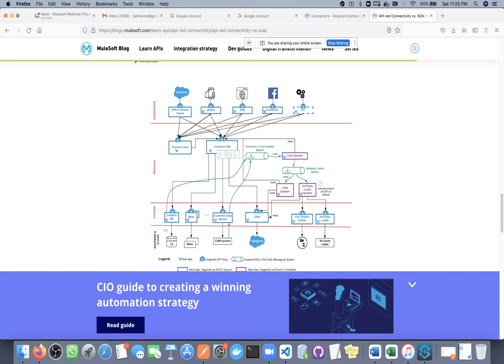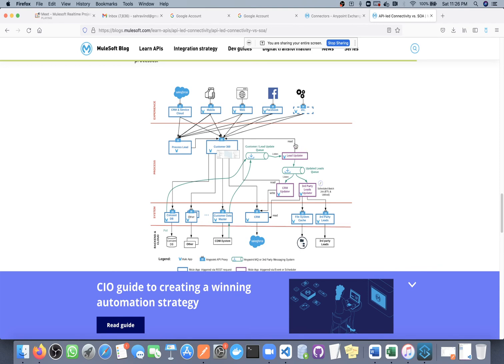For example, this one supports OAuth and this one supports JWT. So for this API we will apply JWT security, and for this API we will support OAuth. Now this Salesforce system doesn't support JWT and OAuth. It supports only client ID enforcement and basic auth, so for this API we will apply those policies. Different experience systems will have different limitations and expectations, and to fulfill that, we need different experience layers.